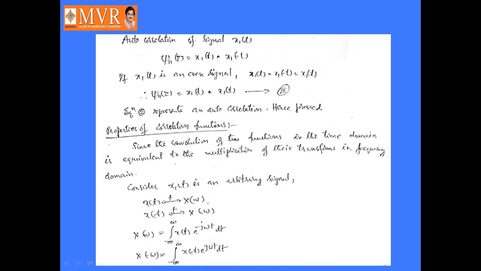The Fourier transform of x of t, that is x of omega, is defined as integral minus infinity to infinity x of t into e power minus j omega t dt, or x of minus omega is integral minus infinity to infinity x of minus t into e power j omega t dt.